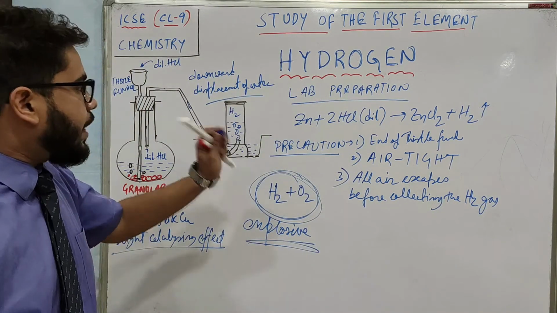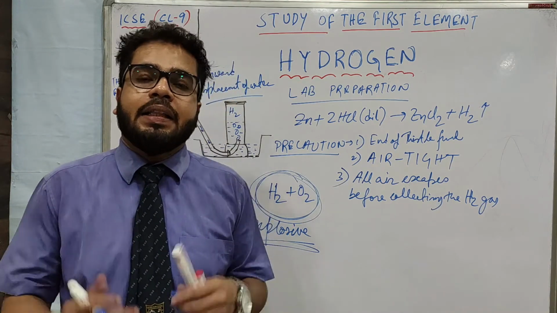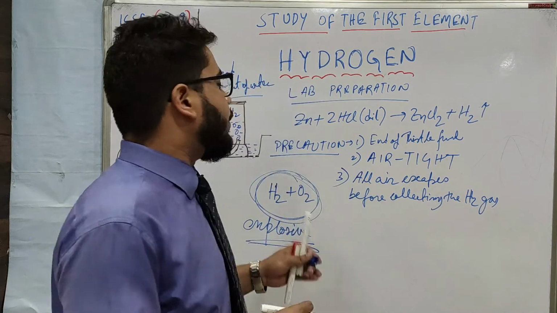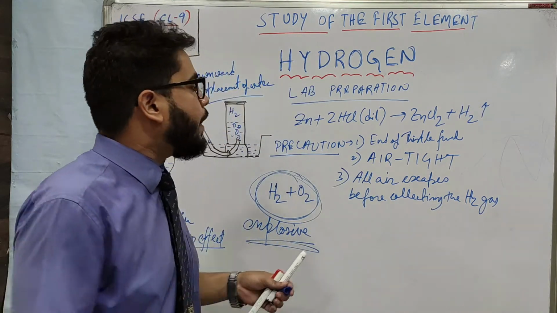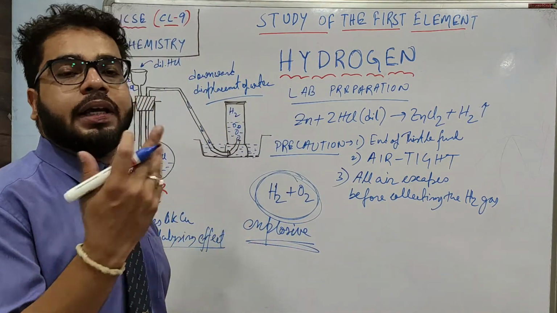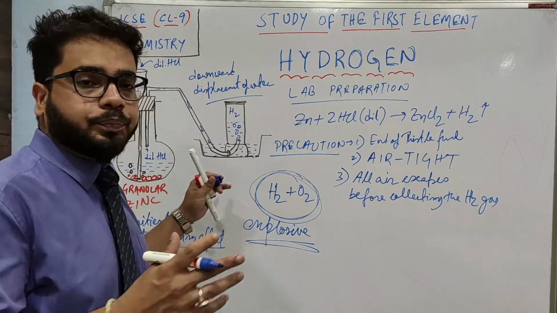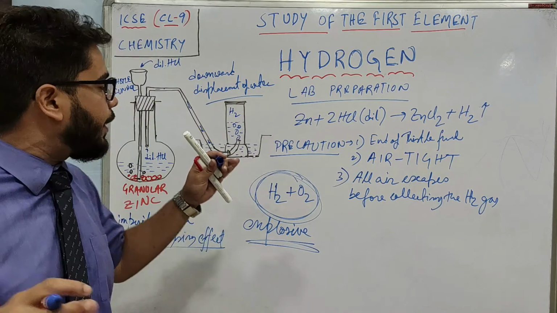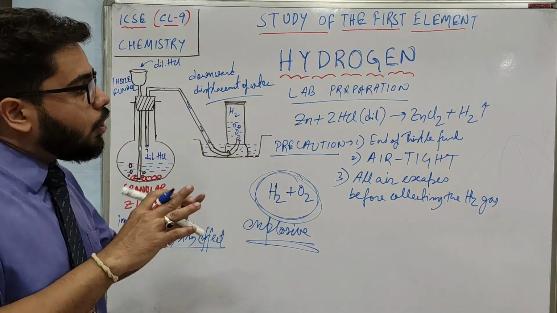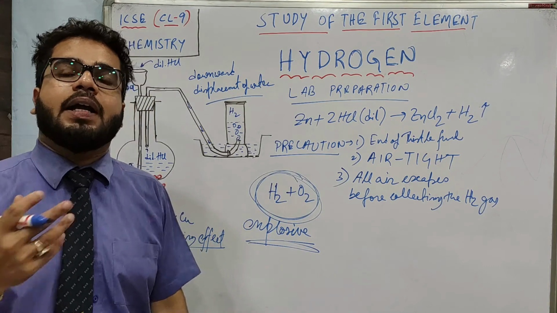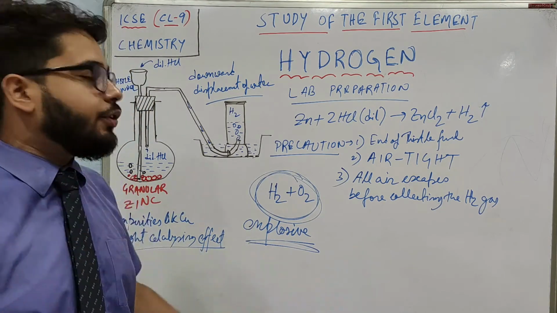Alright, so these are the precautions you must take in the lab preparation of hydrogen gas. From here many reason questions can come: why should you wait till all air escapes out? Why should the apparatus setup be totally airtight? You have to answer that the mixture of air and hydrogen makes an explosive mixture.